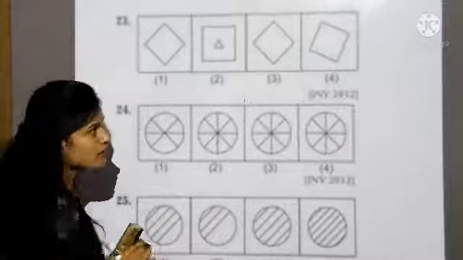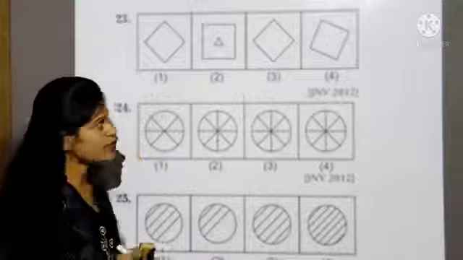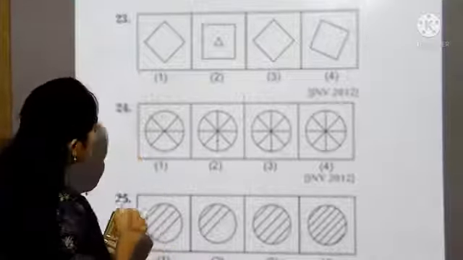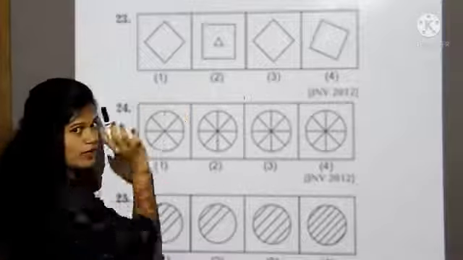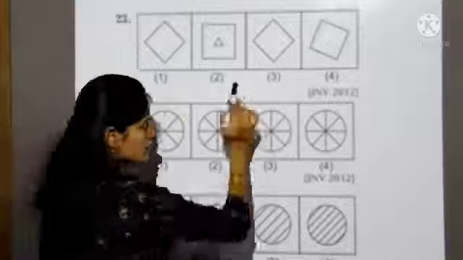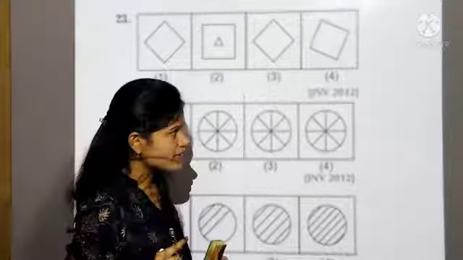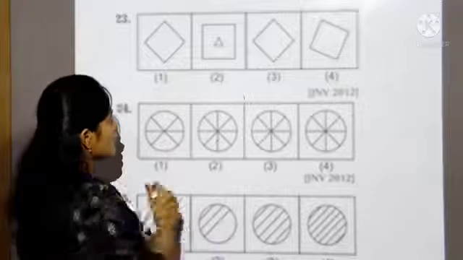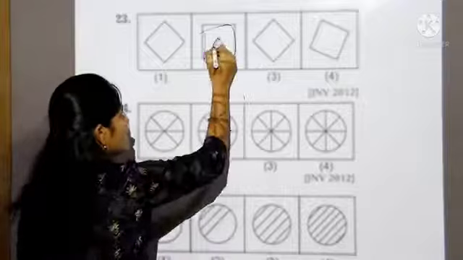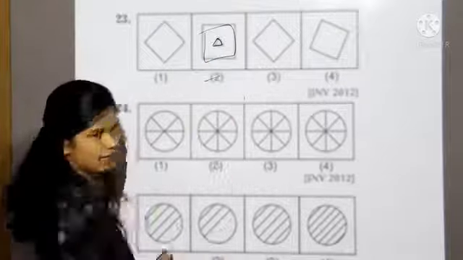Let's take 23rd question. See, first you see all the figures carefully. By observing we identify that the first box has only one design, the third box has one design, the fourth box has one design, but only in the second box they have given two designs. See here, one square and one triangle. So which is different from the others? So the answer is the second one.